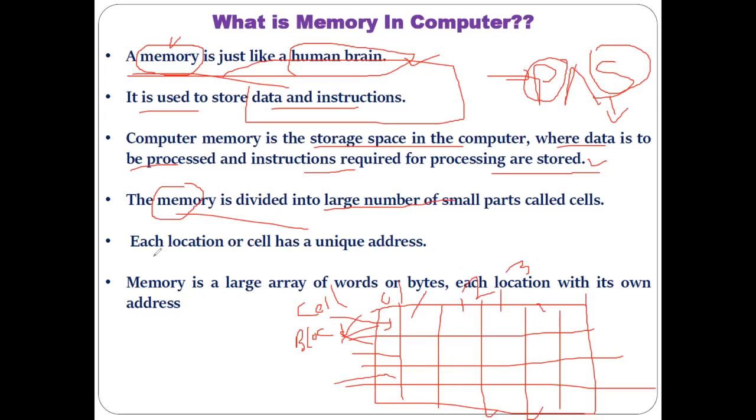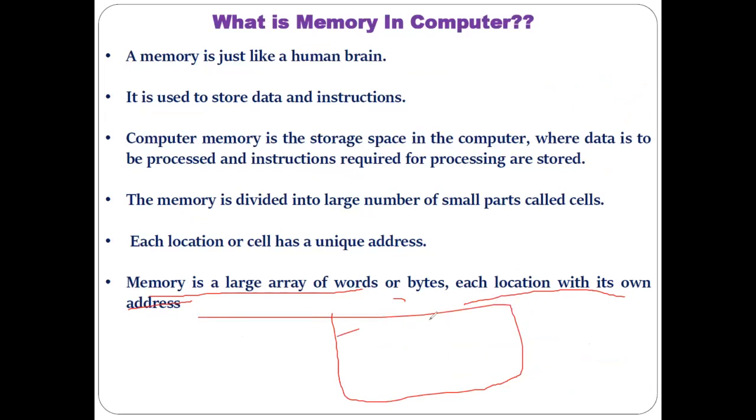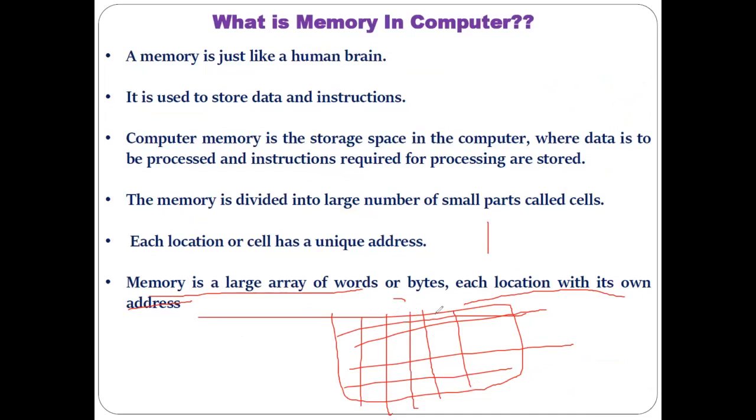That is the reason I have mentioned each location of the cell has a unique address associated with it. So we can consider the memory as a large array of words or bytes, where each location is available with its address. Each of these locations is represented in the form of words or bytes. Again, the bytes are divided into a number of bits, 16. In that way, the primary memory is represented.